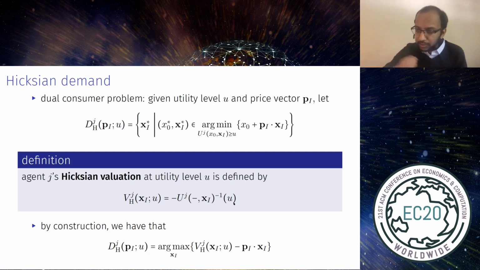Because we're solving for the amount of money that you need to get to some utility level, there's an inverse function that comes up here. And by construction, Hicksian demand is given by a quasi-linear maximization problem for the Hicksian valuation. Right? So Hicksian demand is the set of bundles that maximize the Hicksian valuation minus the cost of the bundle.